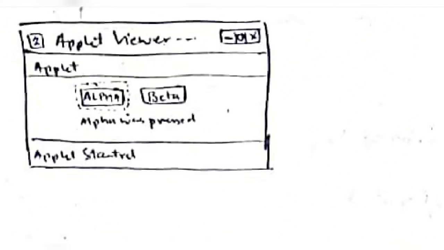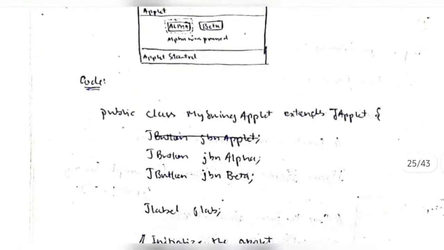Okay, in this we'll be doing one thing. We'll be putting two buttons here. Whichever button is clicked, for example, if alpha is clicked, it will show "alpha was pressed". If beta is clicked, "beta was pressed" will be shown here. How to implement this in Swing? The code is as follows.